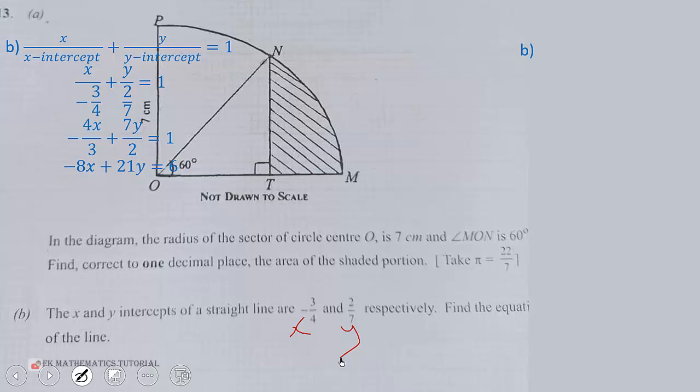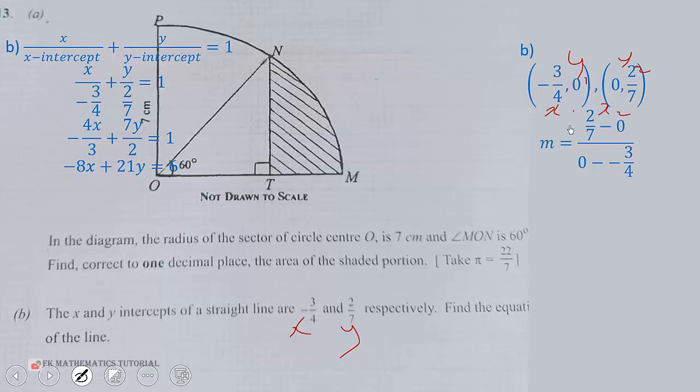Or there's another way you can do it. The x-intercept is negative 3 over 4, 0, and the y-intercept is 0, 2 over 7. So these are 2 points. You can use these points to find the gradient: y2 minus y1 over x2 minus x1. So this is y2, y1, x2, x1.